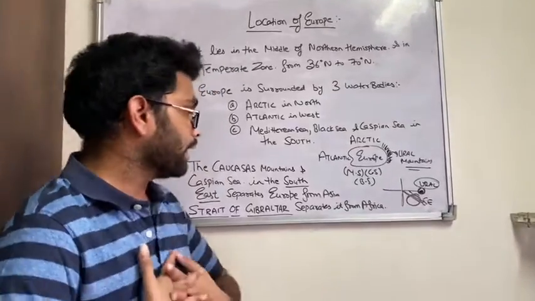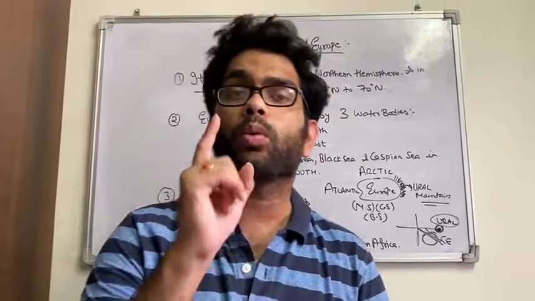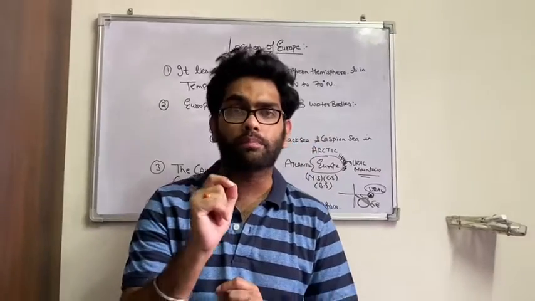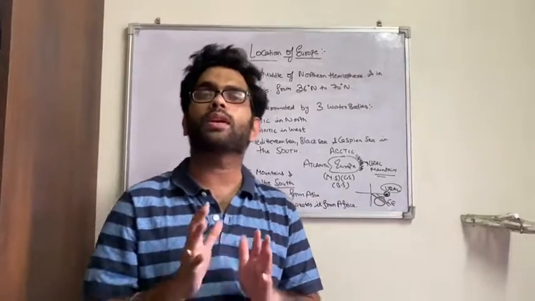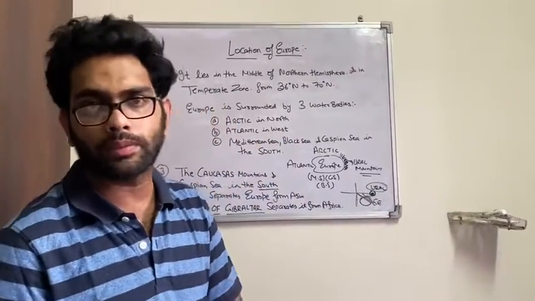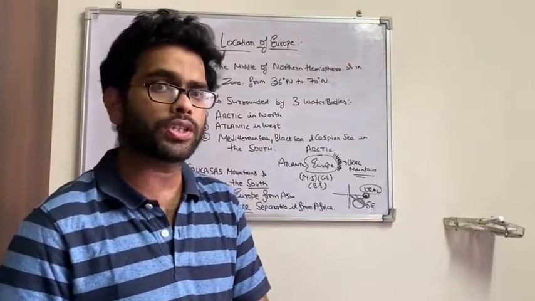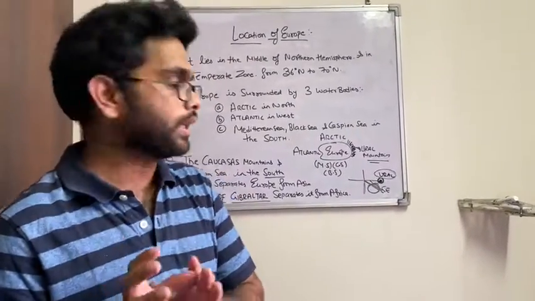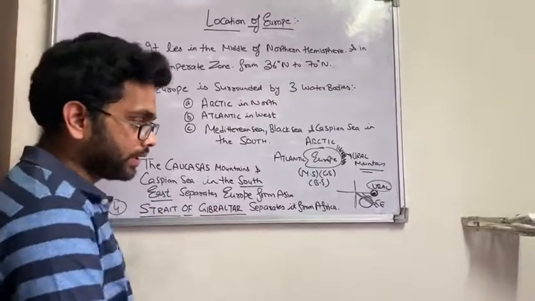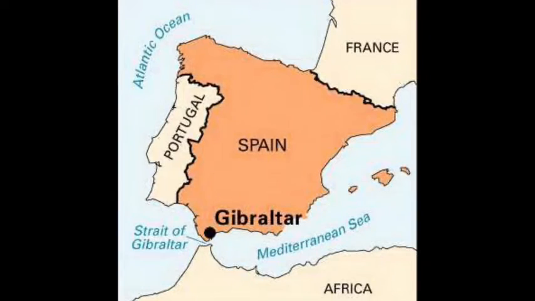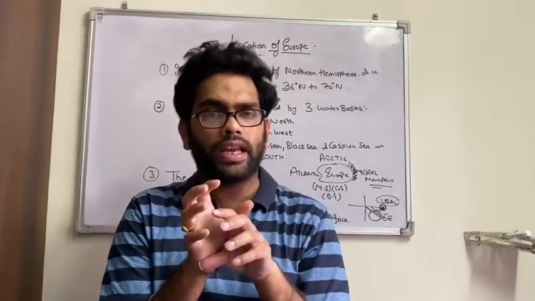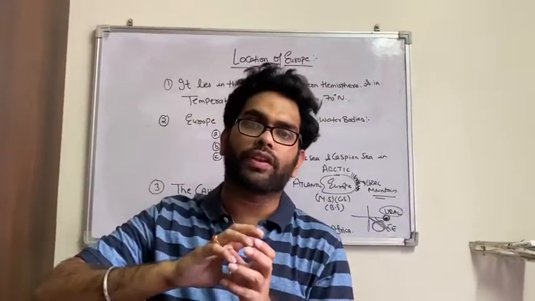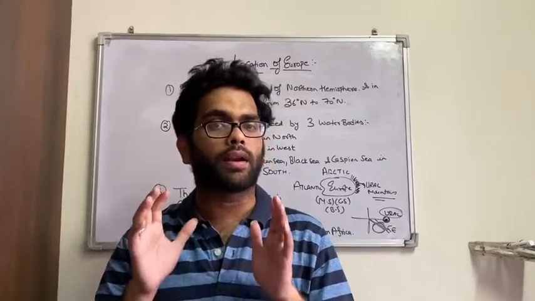Now in the last lecture we discussed one important strait, called the Bosphorus Strait. What is the Bosphorus Strait? Please comment in the comment box to let me know that you are listening to my videos very carefully. I'm not going to tell you about it in this video, but in this lecture we are going to encounter one more strait, the Strait of Gibraltar. Below Europe we see another continent, Africa. What is the name of the strait which separates Europe from Africa? That is the Strait of Gibraltar.